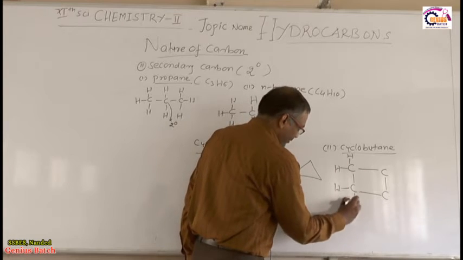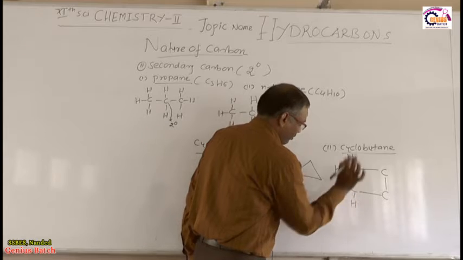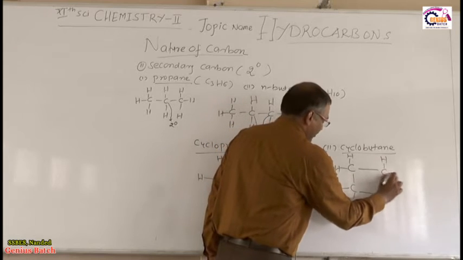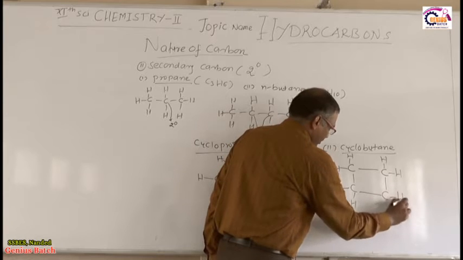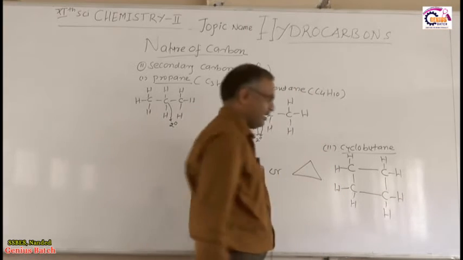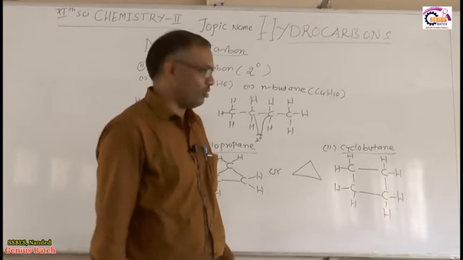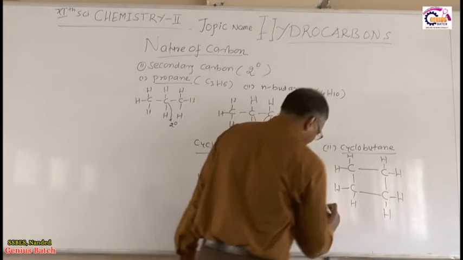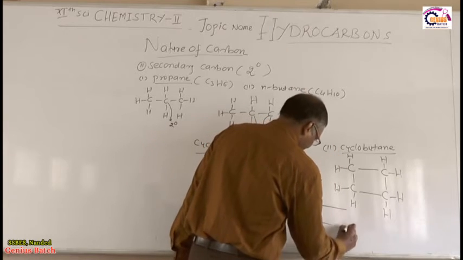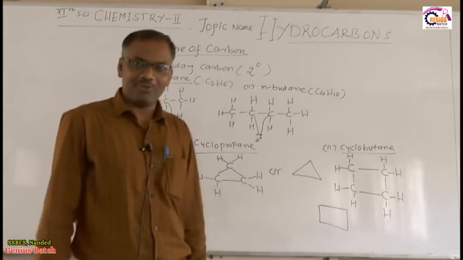So this is the structure of cyclobutane. We can also write this structure like this. So this is the cyclobutane.